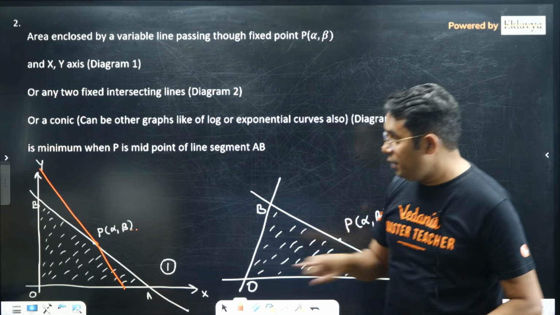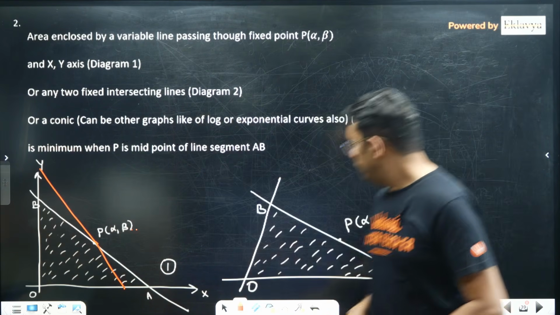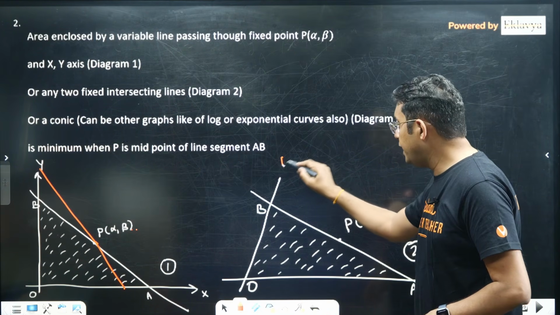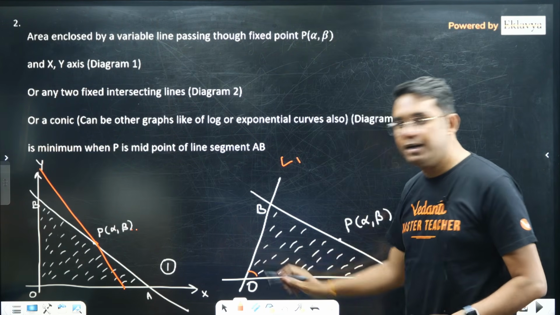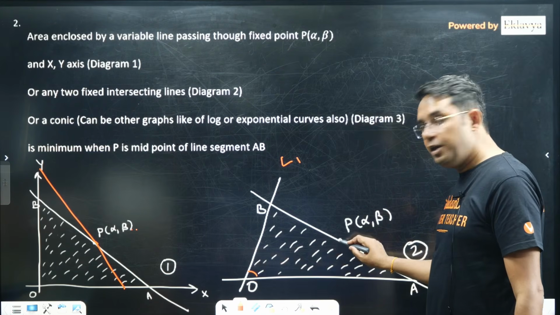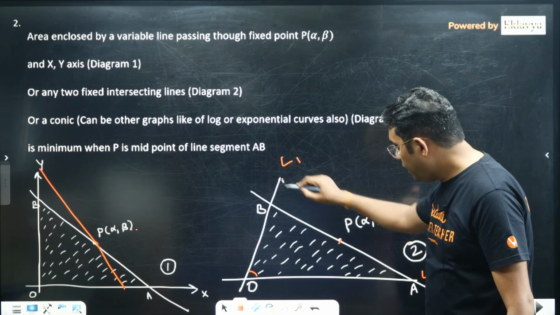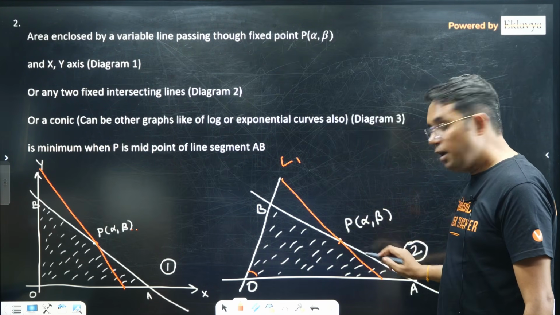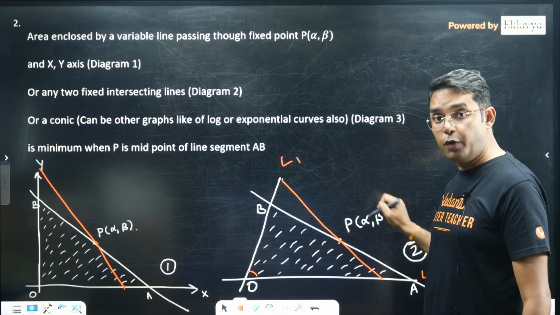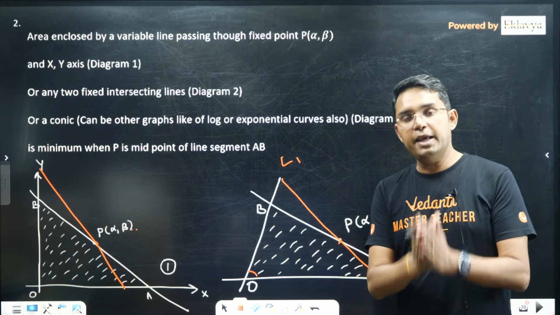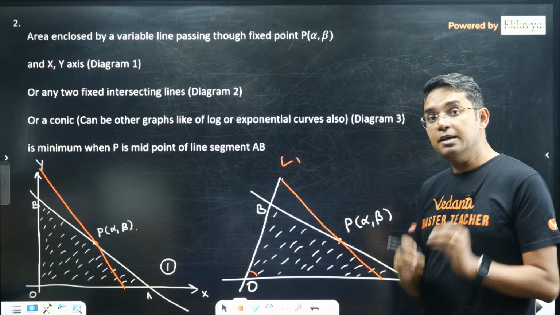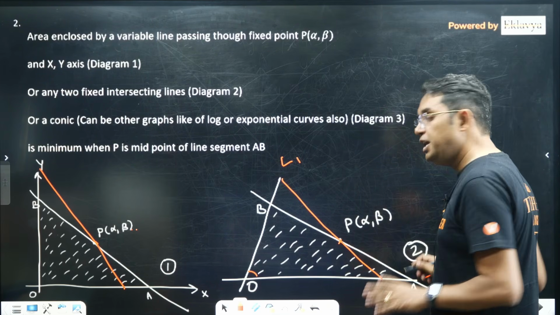Now, not only when it is the x-axis and y-axis, if you have any two lines, let's say L1, L2, meeting at some angle other than 90, and there is a point P, and you are free to make any variable line passing through the fixed point P, and you are looking for this area to be minimum, this will again happen when P is the midpoint of this AB.